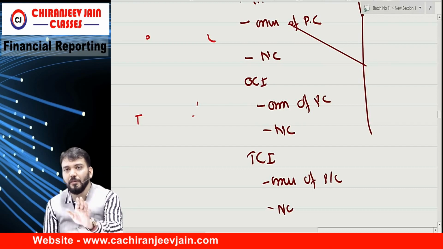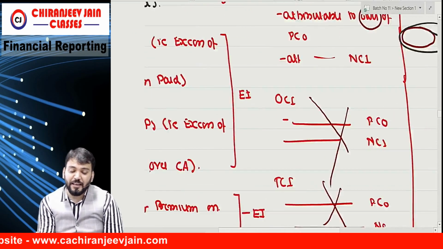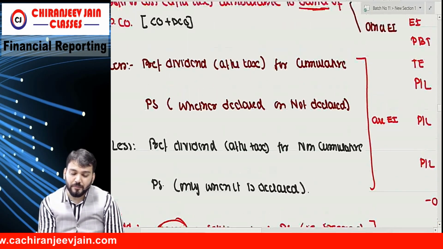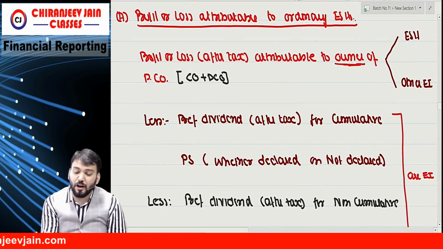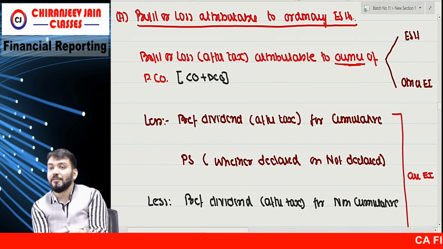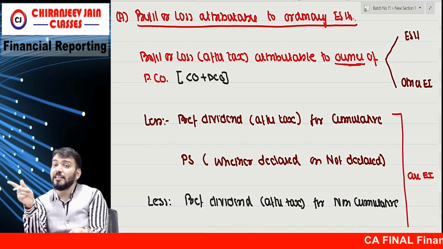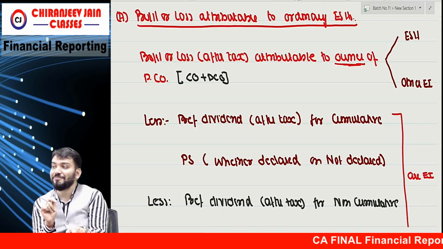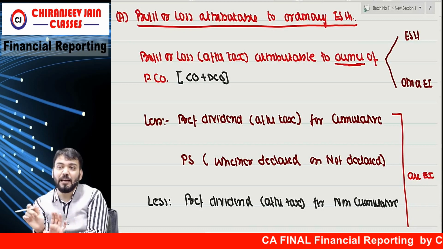Understood? So when I am saying this, just try to understand. Here, profit or loss attributable to owner of parent company means this figure has been taken from SOPL. Exact that word I have written.